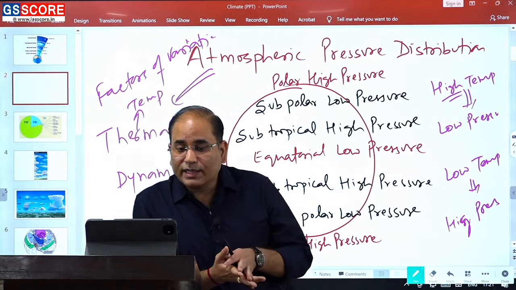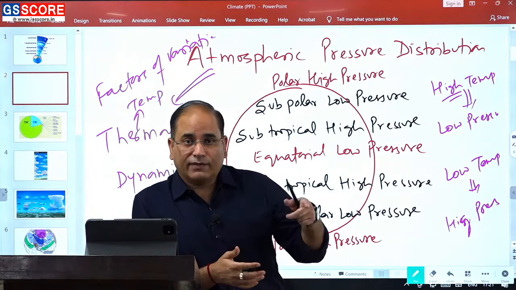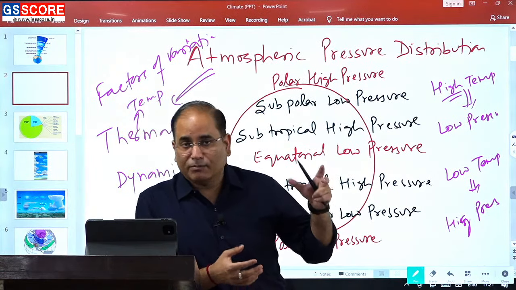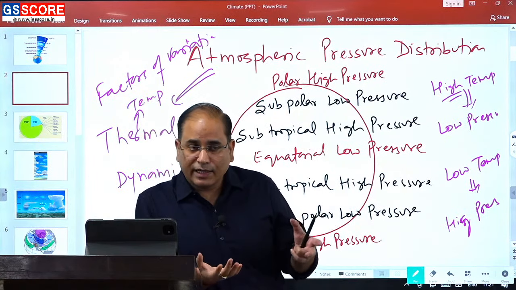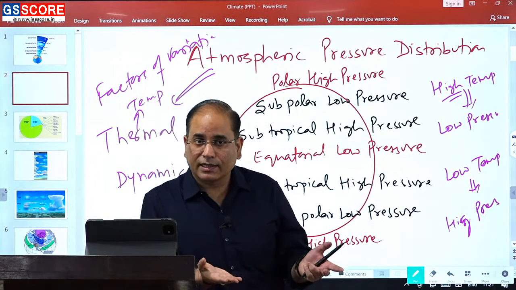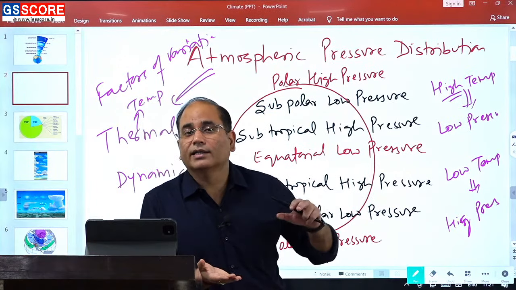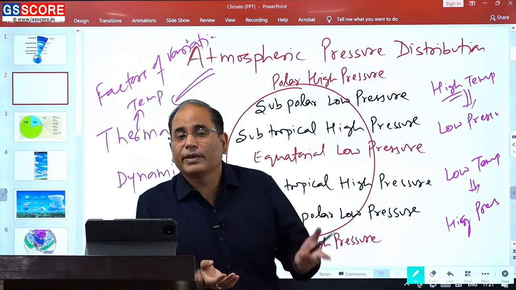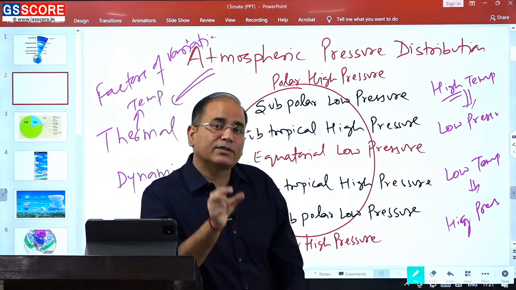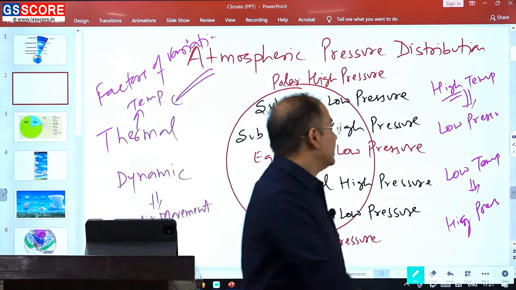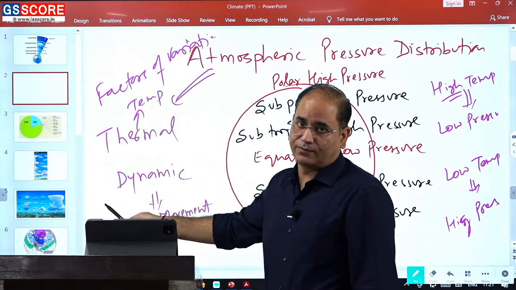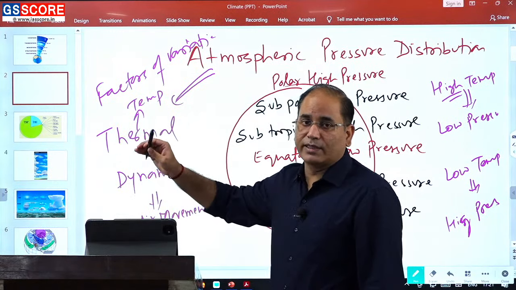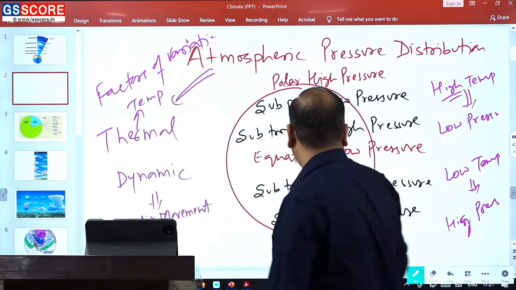If the temperature is low in spite of having low pressure, it means the pressure is not being controlled by the temperature. Similarly, if any area is witnessing high pressure and the temperature is also high, the pressure is not being controlled by the temperature. When the pressure is not controlled by the temperature, that pressure is known as dynamic pressure. If the pressure is controlled by the temperature, that will be thermal pressure.